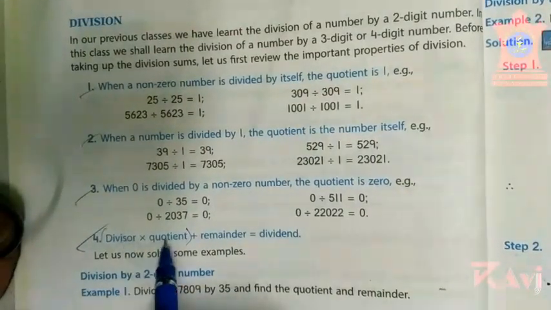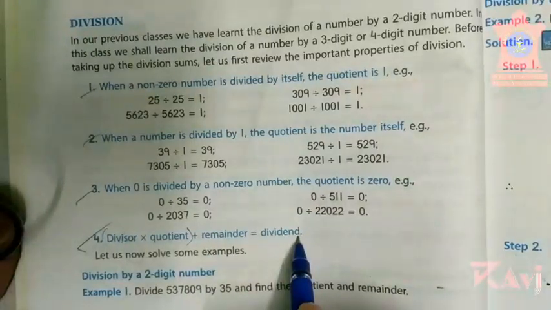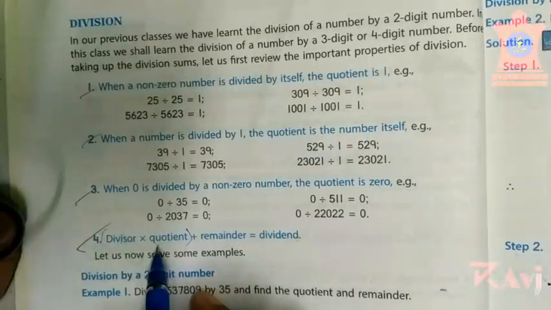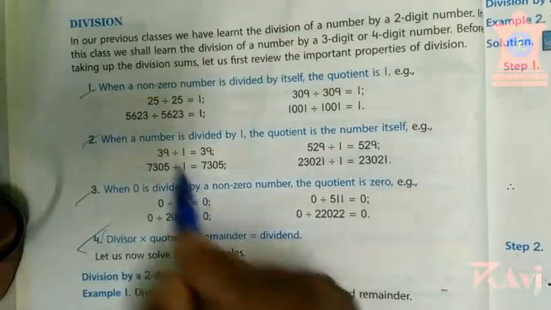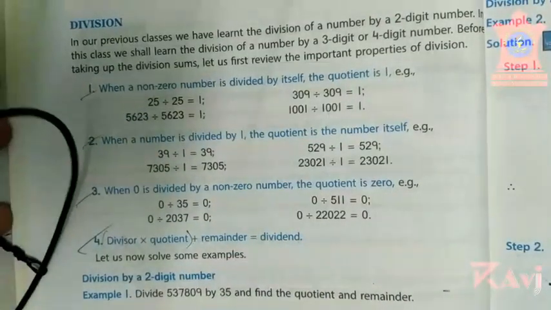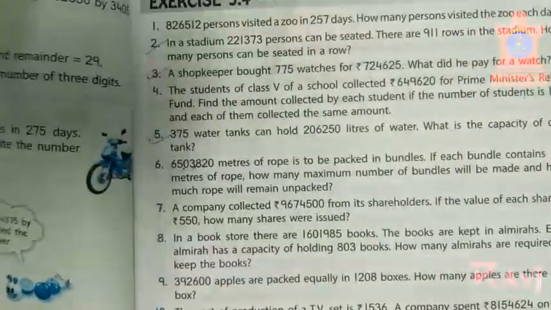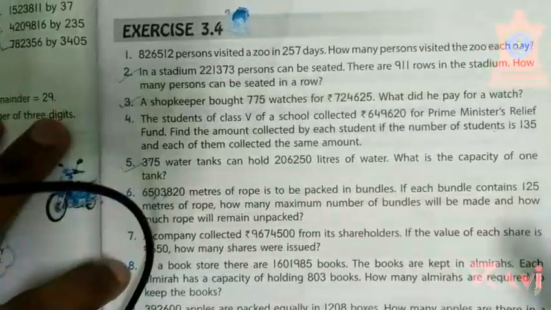Here, the fourth property is what? Divisor into quotient plus remainder equals dividend. When you multiply divisor and quotient and add the remainder to the result, you'll get the dividend. So these are the very important properties that you have to keep in your mind before doing this exercise 3.4. So today we will be starting with exercise 3.4.